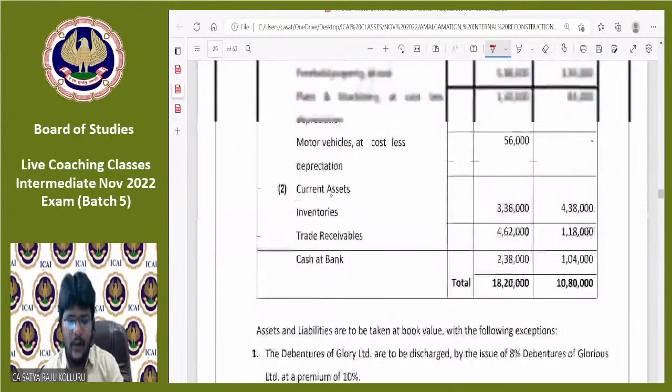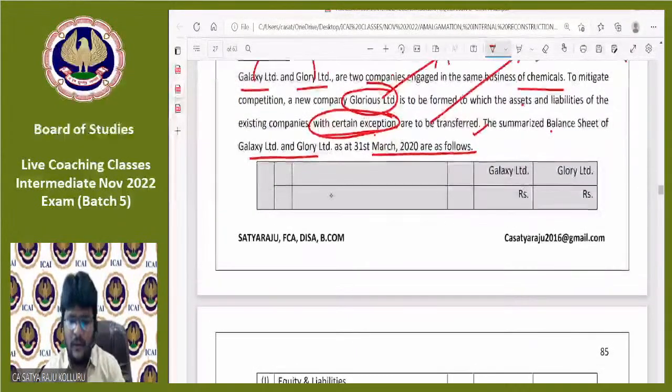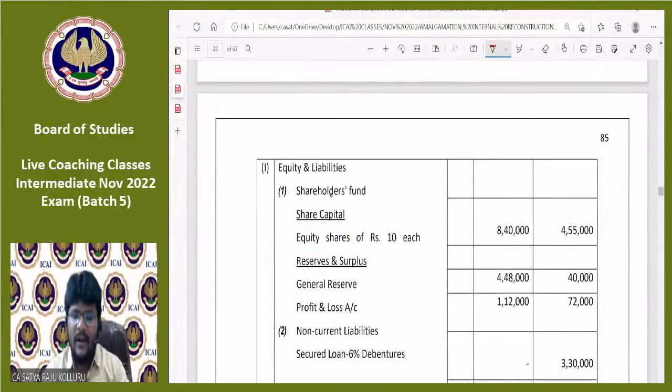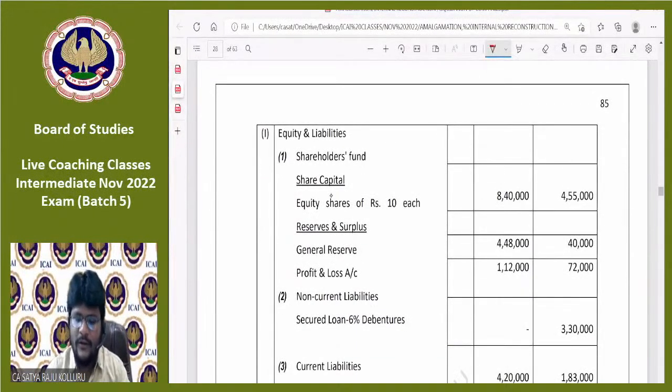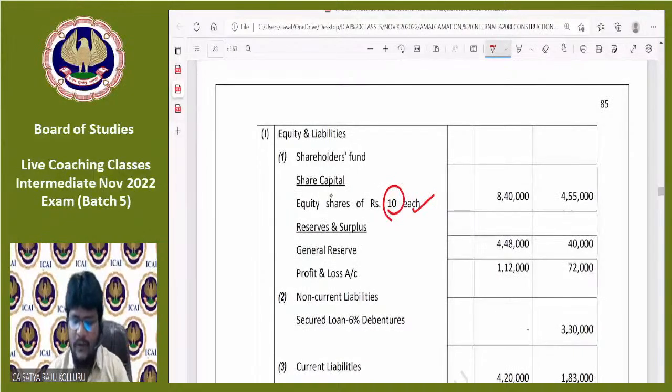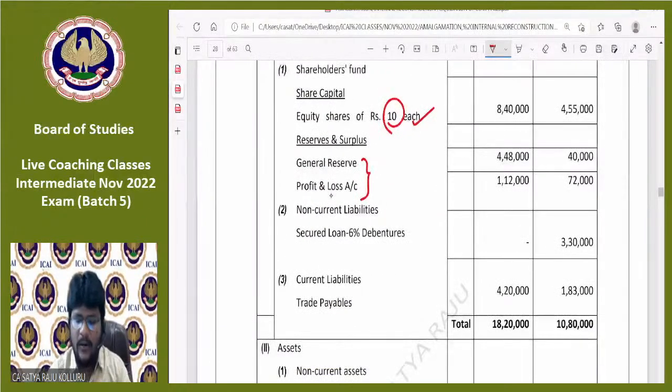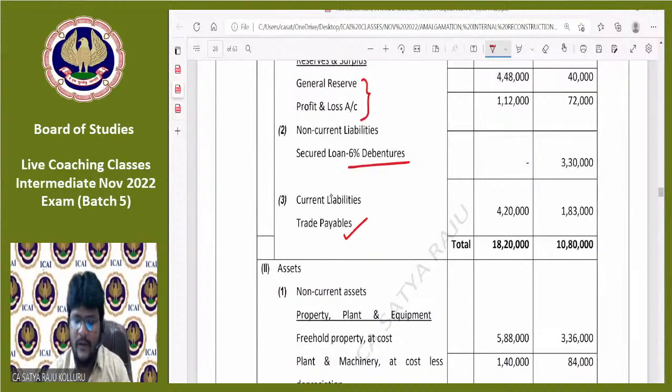Fine. Now let me read the information given in the problem. Under equity and liabilities, shareholders' funds, share capital is given, equity shares, face value 10 rupees each. There is no preference share capital at all. Under reserves and surplus, two components are there: one is general reserve and another one is P&L account. Under non-current liabilities, 6% debentures are there. Under current liabilities, trade payables exist.